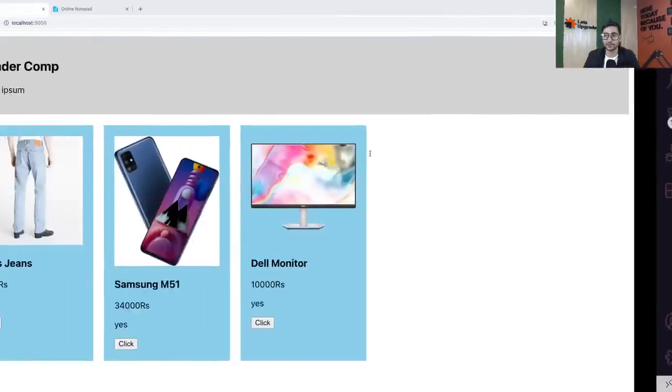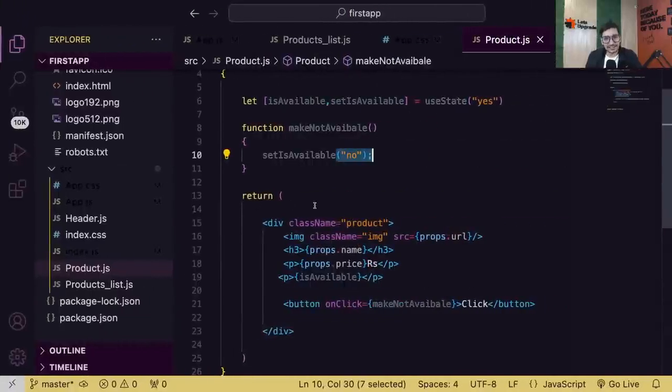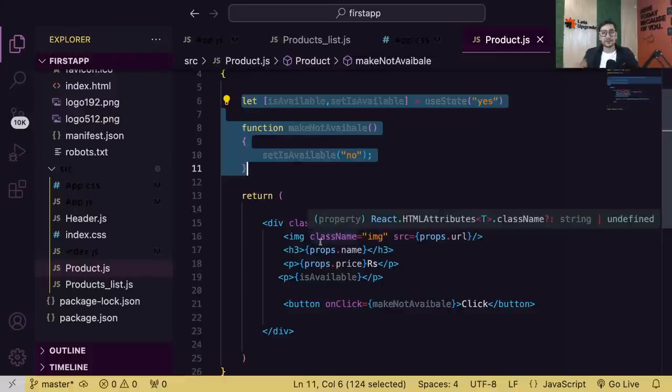So now guys, please focus, everyone. Let's go and try it. So now I'm going to click here. Click. And guys, can you see that? Only for this component, the yes changed to no, not for the other components. That means you have created this component only once, but since you are using it 3 times, you are getting 3 components and all of them have their own states. So even though I have created only one state variable for that component, because this component is getting created 3 times, they all have their own states.